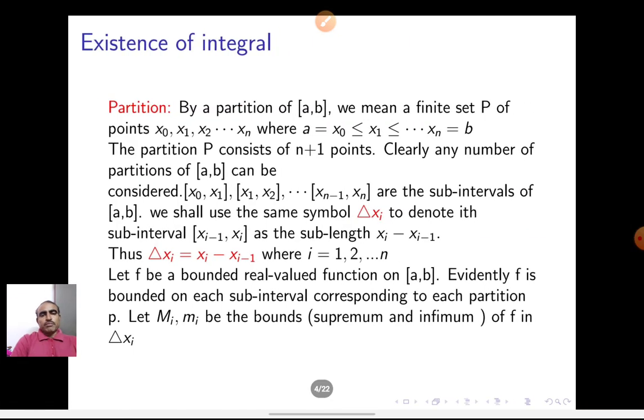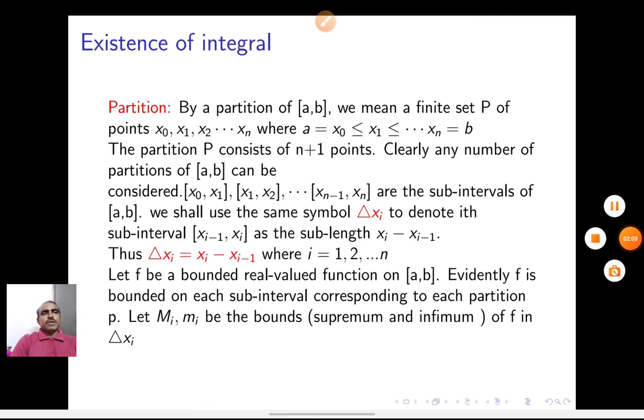Existence of integral. Before that, we have to know the definition of partition. By a partition of [a, b], we mean a finite set P of points x0, x1, x2, and so on, xn, where a is equal to x0, less than or equal to x1, less than or equal to and so on, less than or equal to xn is equal to b. The partition P consists of n plus 1 points.